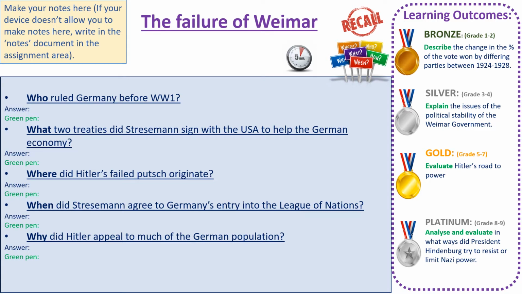So today's title is The Failure of Weimar, so that is the Weimar Republic. Our starter is quick recall. Who ruled Germany before World War One? What two treaties did Germany sign with the USA to help the German economy? Where did Hitler's failed putsch originate? When did Stresemann agree to Germany's entry into the League of Nations, and why did Hitler appeal to much of the German population? So pause this video, have a look at these questions, and come back ready for some feedback.